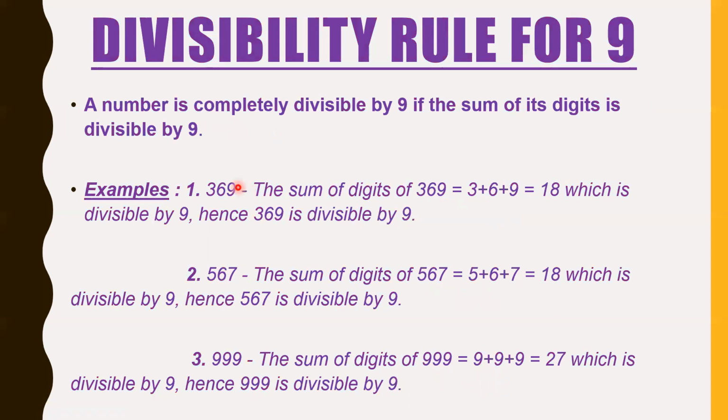Divisibility rule for 9. This is the same as 3, so I'll not say much on this. The sum of digits should be divisible by 9. So 369: 3 plus 6 is 9, 9 plus 9 is 18. The sum is divisible by 9, and hence the number is divisible by 9.